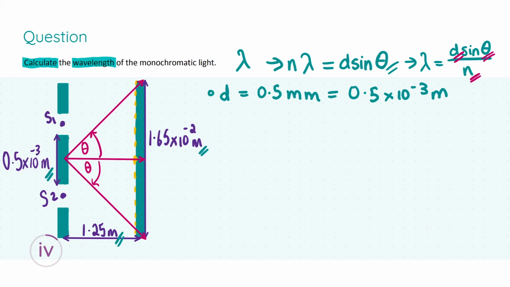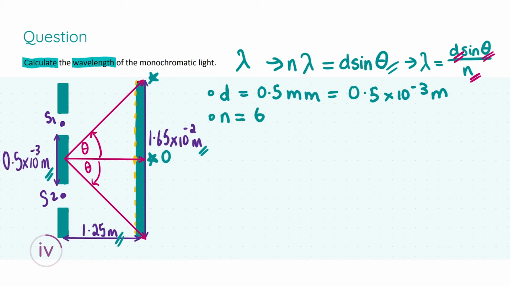Now, what is n and what is theta? Theta in this formula is the measure of the angle between the 0th order image and the nth order image. So it would be from here, the middle, all the way up to here. We have 13 bright fringes. That means we have 6 bright fringes or order images on either side of the 0th order image, which is here, and therefore n is equal to 6.